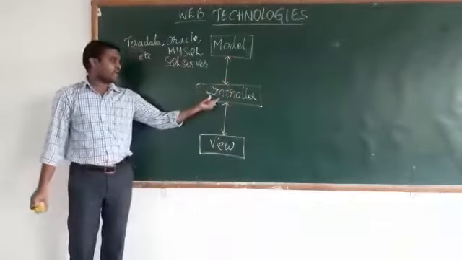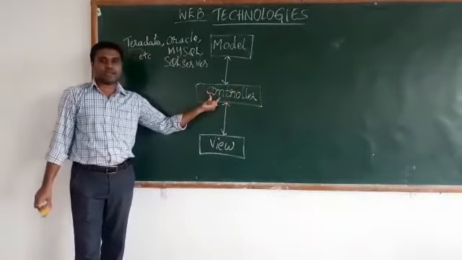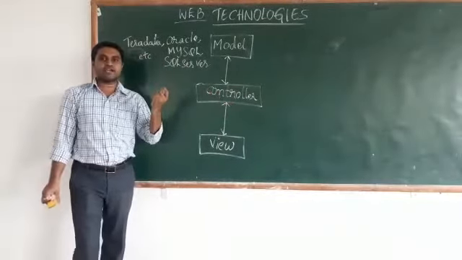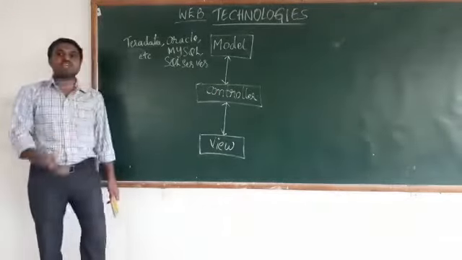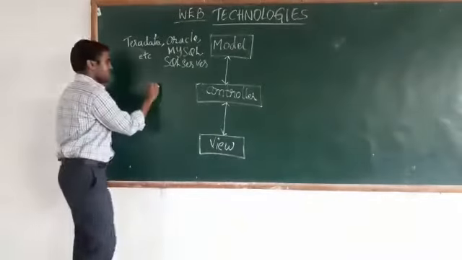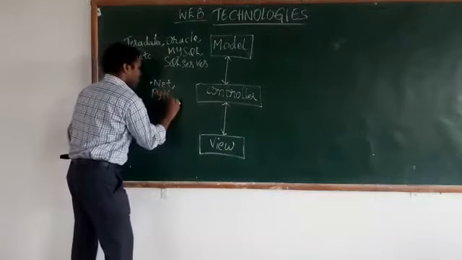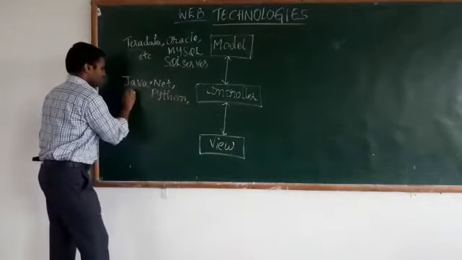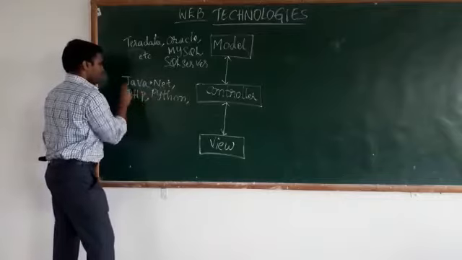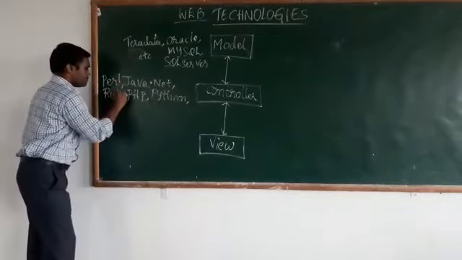The application programs which are designed in the controller layer are always created by using special programming languages or server-side programming languages like .NET, Python, Java, PHP, Perl, Ruby.